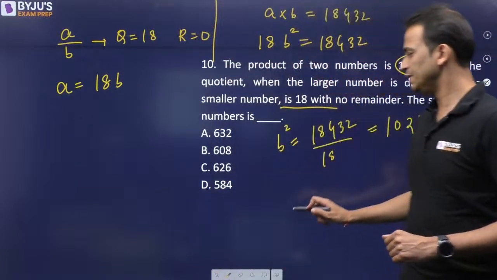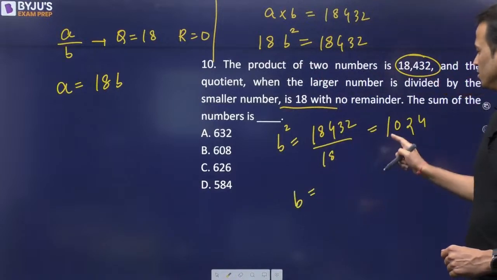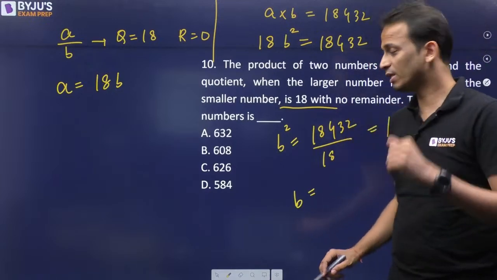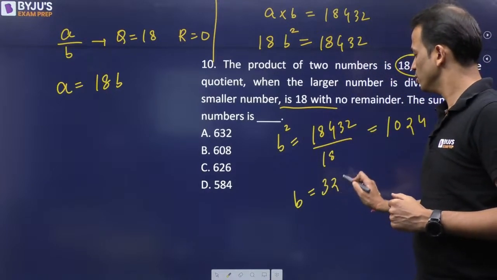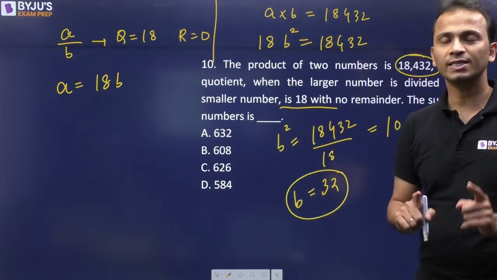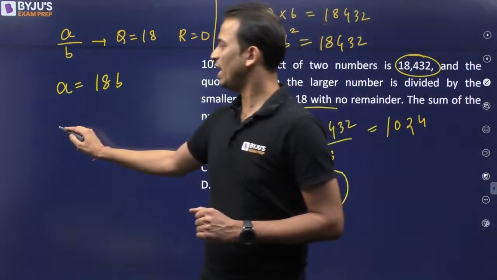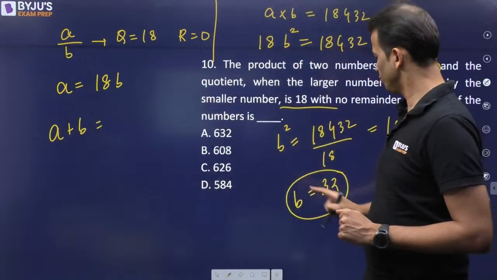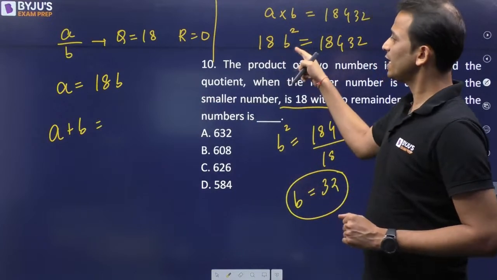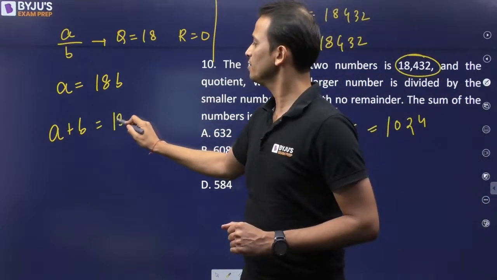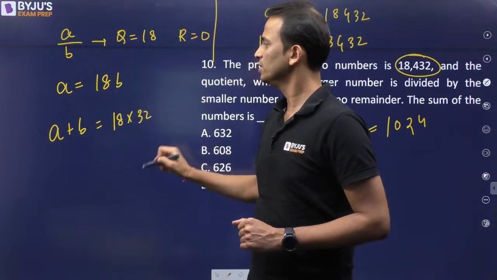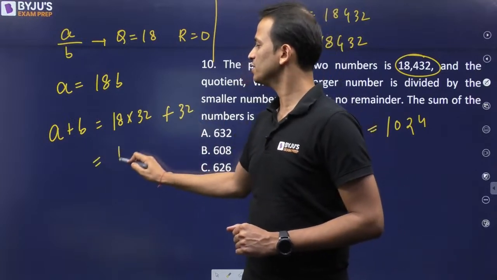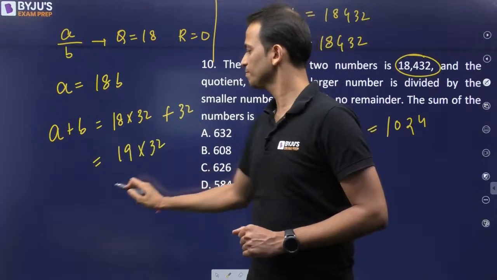So the value of B will be square root of this. Now 1024 कौन से number का square होता है? 1024 is the square of 32. So the value of B will come out to be 32. Okay. Now we have to find out the sum of these numbers, that is A plus B. So the value of A is 18 times B. So 18 into 32 is the value of A plus 32. That means this is 19 into 32.